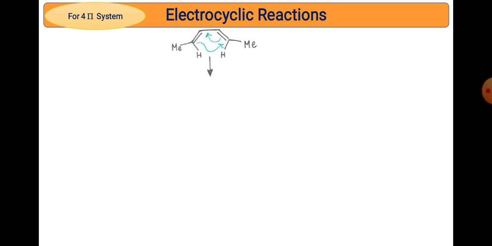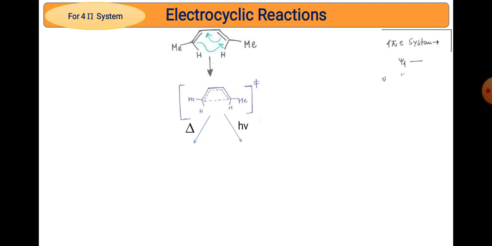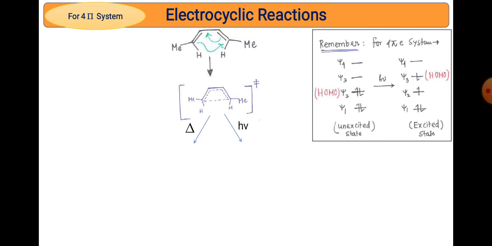This is a substituted diene, and it undergoes the ring closure process to give the cyclic transition state. There are two different conditions here, thermal as well as photochemical. One point to remember: for the 4 pi electron system, in the ground state the HOMO is psi2, and the electronic configuration is psi1 2 psi2 2 psi3 0 psi4 0. On excitation, you get the excited state electronic configuration, psi1 2 psi2 1 psi3 1 psi4 0.